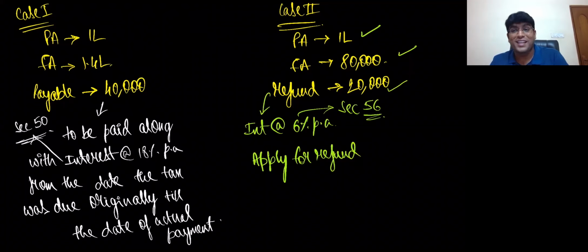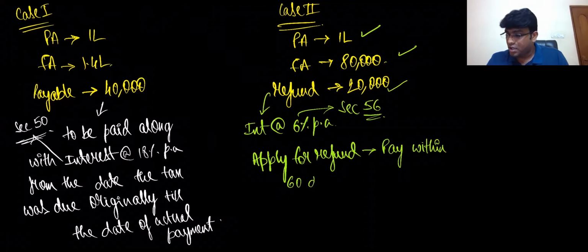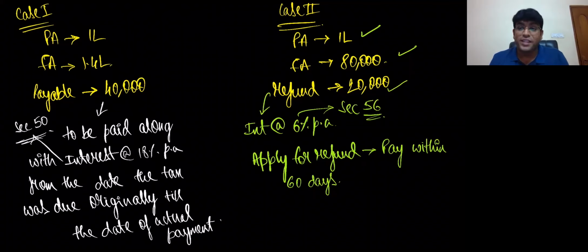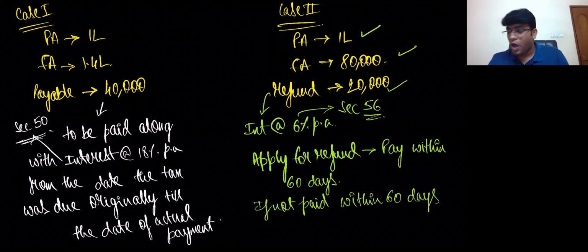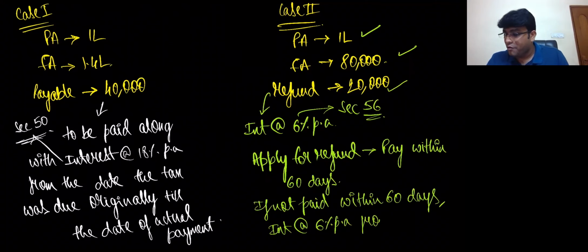Listen. First, what, sir? Apply for refund. If it's a refund case, then what did they tell? Apply for refund. And that refund, they will pay within 60 days. If not paid within 60 days, I repeat one more time, interest they will pay at the rate of 6% per annum from the 61st day.